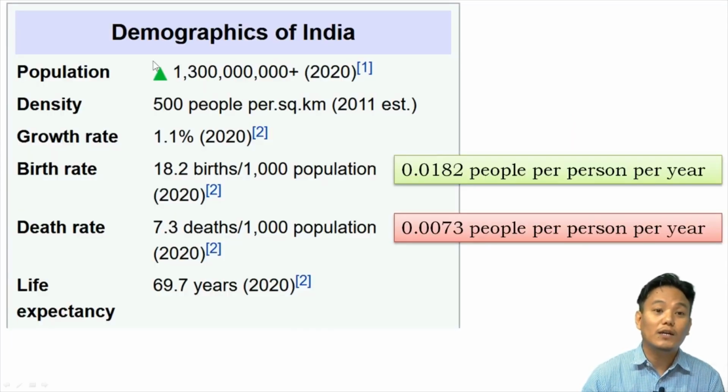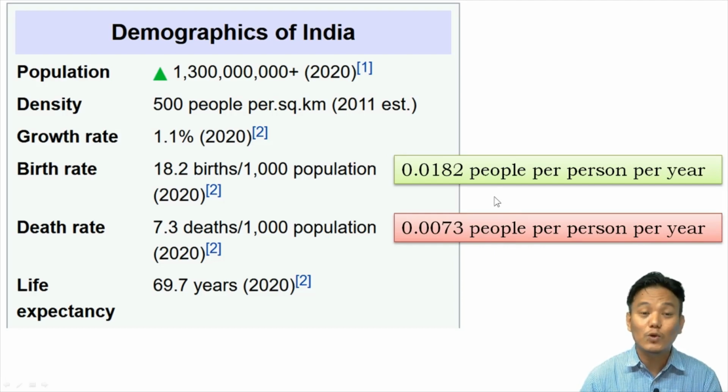Okay, so here I have taken this particular information from Wikipedia. Here you can see the birth rate and death rate of India. Birth rate in Wikipedia is shown as 18.2 births per thousand, which can be shown as 0.0182 individuals per person per year. So you have to write it like this, right? And death rate is 0.0073 people per person per year. So that is the death rate. This is how you have to represent the birth rate and death rate. Birth rate and death rate are attributes of a population.